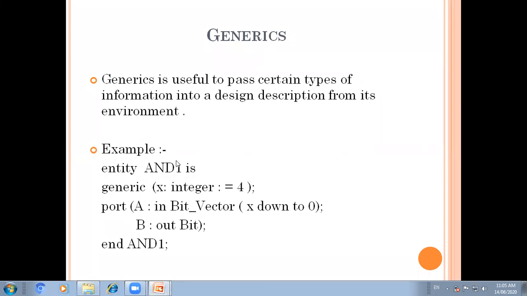A generic declares a constant object of a mode. The value of this constant can be specified. It may be specified in the entity declaration, in the component declaration, in the component instantiation, the configuration specification, or the configuration declaration. So where are the component declaration and component instantiation?